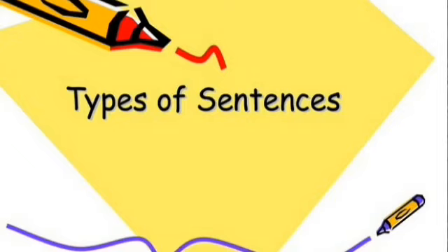Next one is exclamatory sentence. A sentence that expresses strong feeling is called an exclamatory sentence. For example, how happy you are. Here in the sentence, how happy you are, we can find that the sentence ends with the exclamation